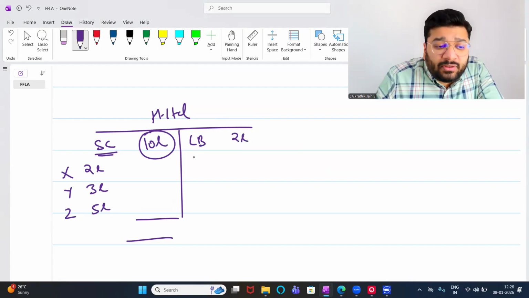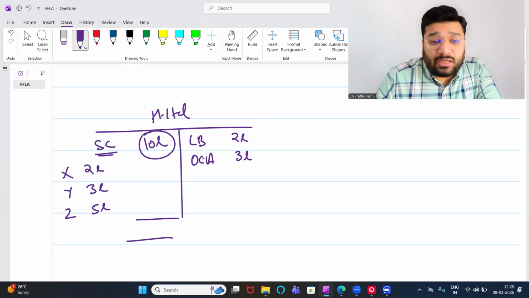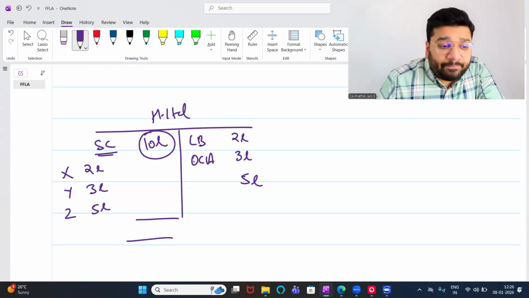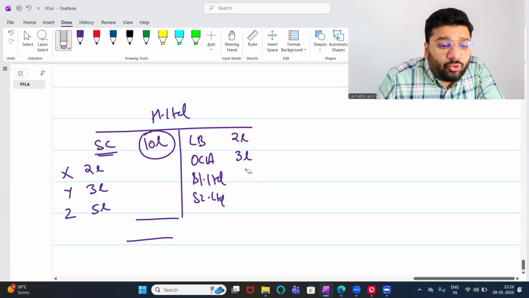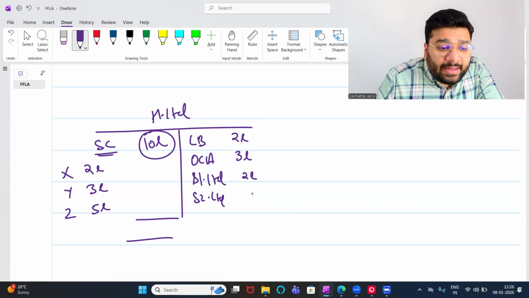This could be in form of other current asset, 3 lakh. And the remaining 5 lakh rupees, maybe H Limited has invested in two more companies, subsidiary 1 Limited and subsidiary 2 Limited. How much? 2 lakh and 3 lakh.